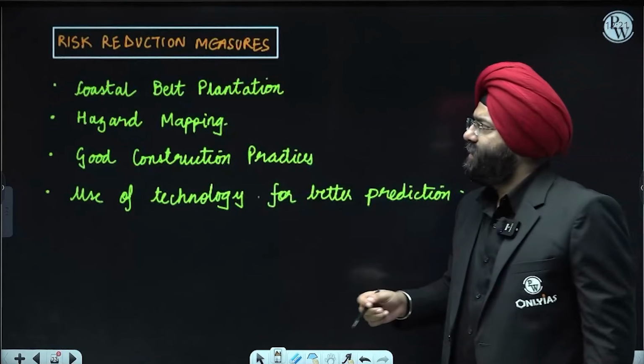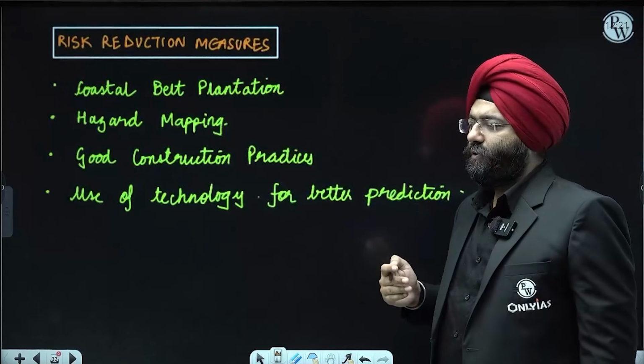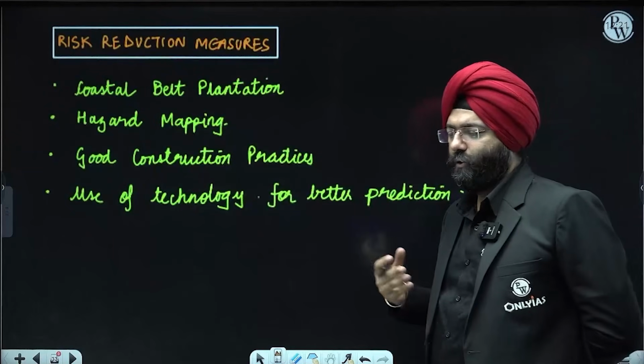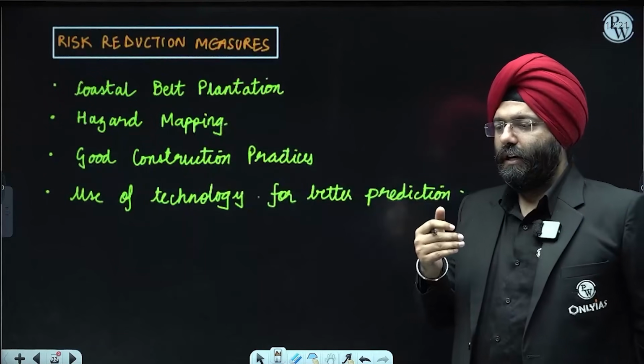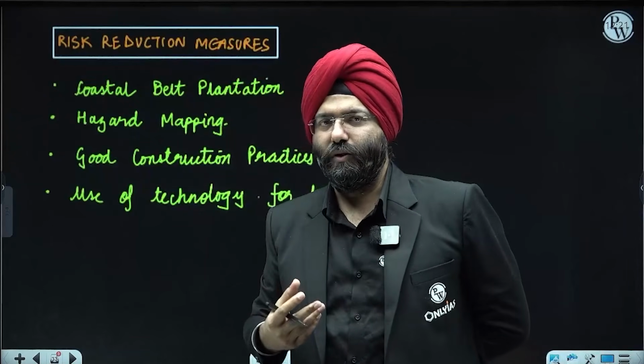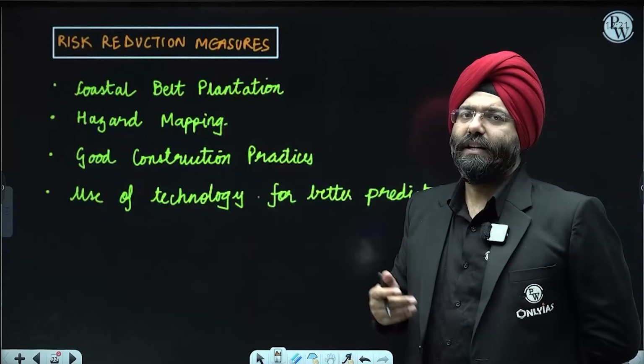Risk reduction measures. Coastal belt plantation can be done as a means. If you look at the regions of Sundarban, the mangrove forest basically tends to lessen the impact of these cyclones in those regions because of the mangroves being present there. So this can be done in other parts also.